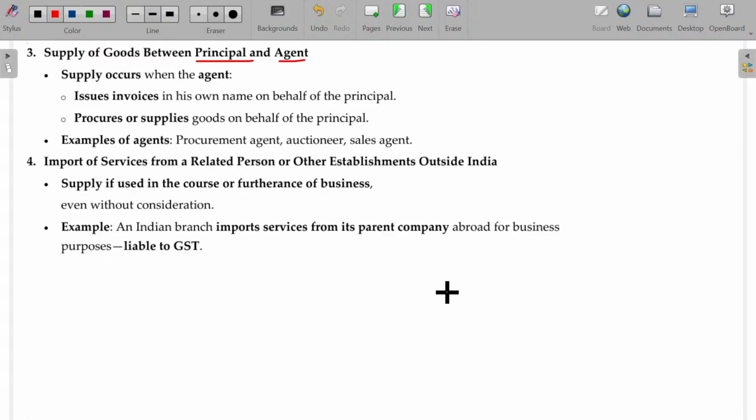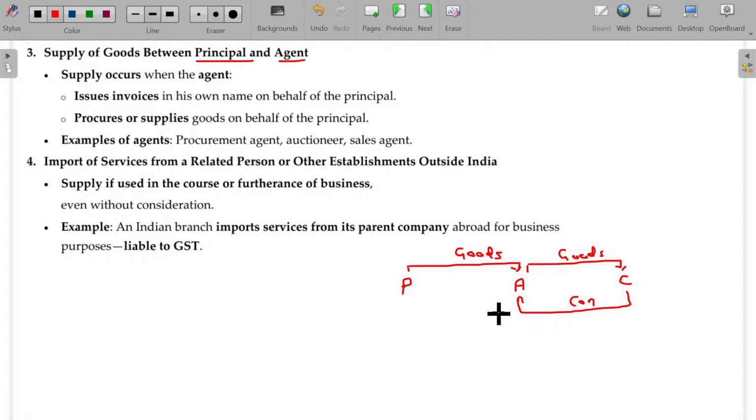So, principal and agent. Principal may send the goods to A. A will sell the goods to customers, gets the payment and remits the payment, whatever it may be.